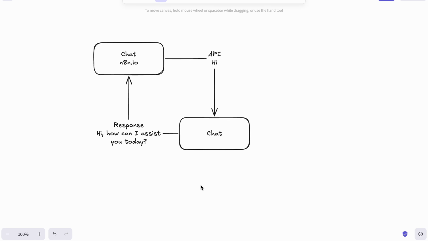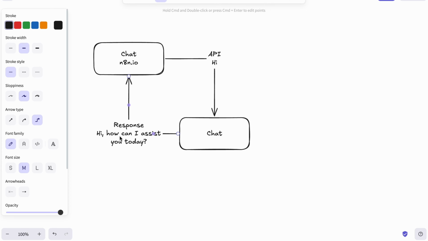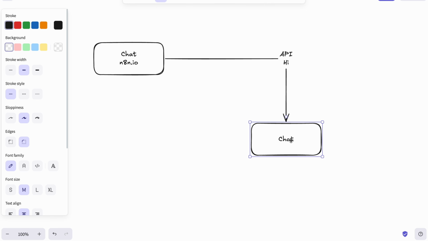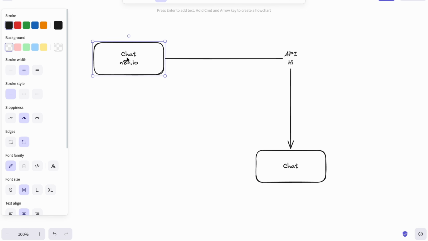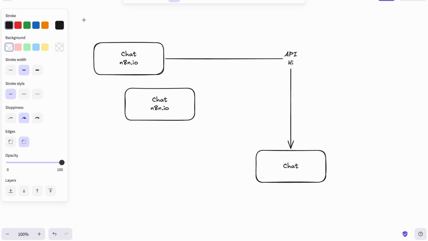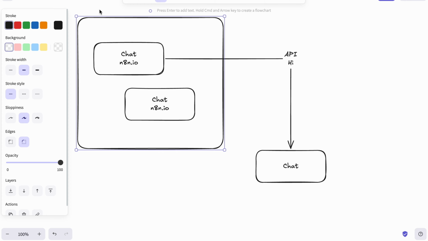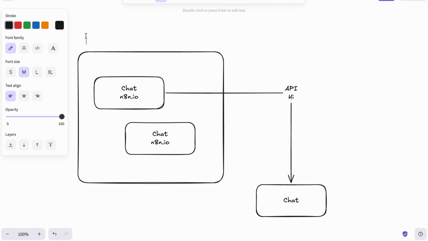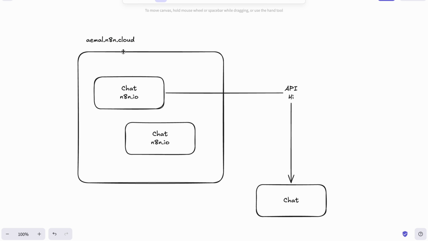So we did this ChatGPT thingy before. Now, something in between is happening, like literally in here. Imagine if this entire thing is the N8N cloud thingy, or this email.n8n cloud space.